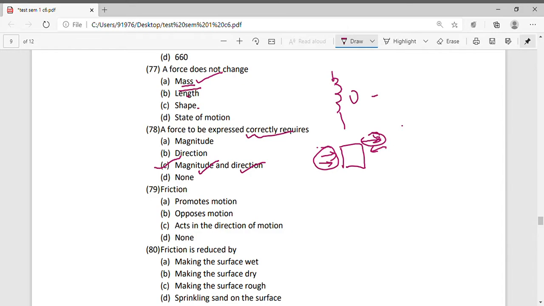Okay, friction promotes motion? No, it doesn't. Opposes motion? Yes. So friction opposes motion.